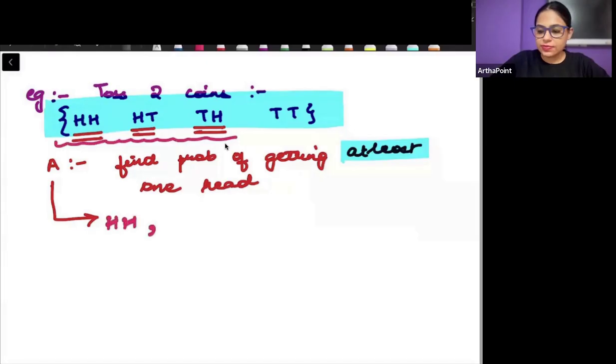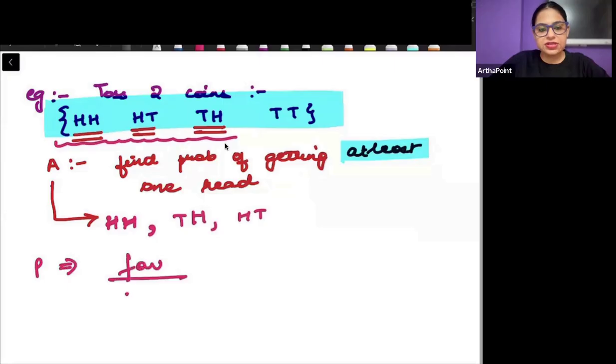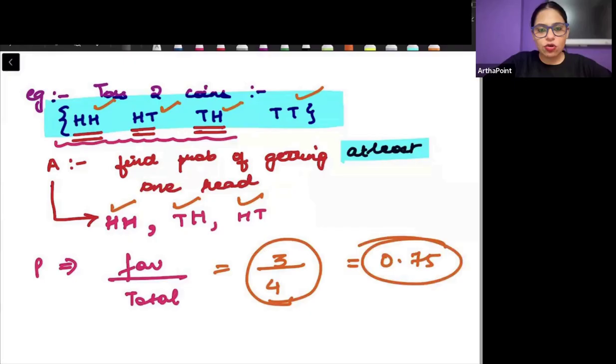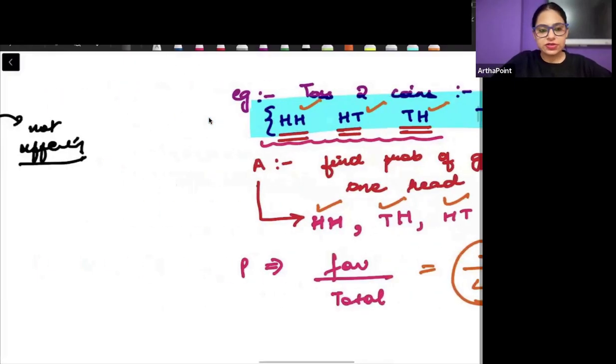Head, head, tail, head, head, tail. Now, how do I define probability? Probability is favorable events upon total events. So what are my favorable events? 1, 2, 3. What are my total events? 1, 2, 3, 4. So probability will be 0.75. So when we talk about probability, it will be favorable events by total number of events.